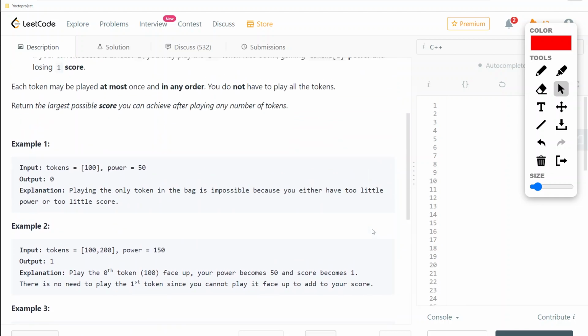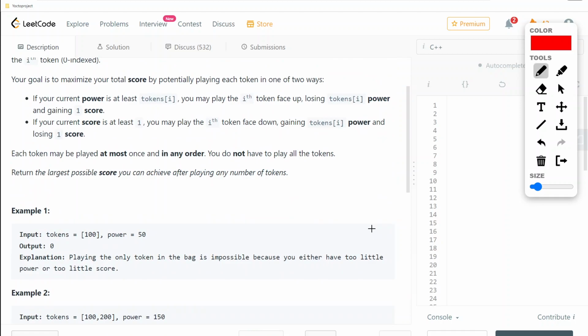And one more thing which is being given in this question, because we haven't read that question completely. I have explained this. They have given that each token may be played at most once. Okay. So once it is played, we won't consider it. So each token we can play at most once, and we can play in any order, and we do not have to play all tokens. So that's why this 200 was skipped, and in any order.